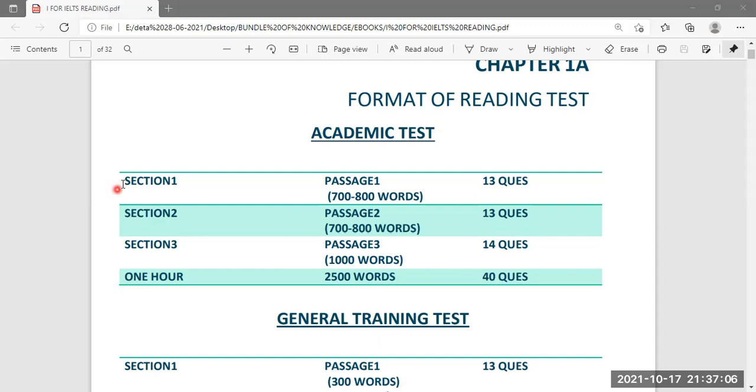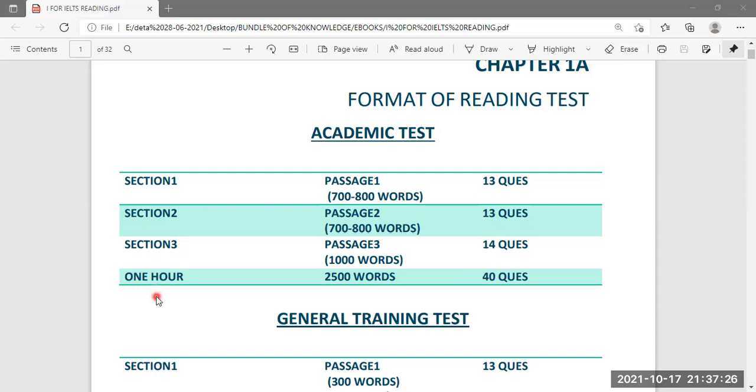Difficulty level increases with the increase in the sections. Like when you go from section 1 to 2, section 1 is the easiest, section 2 will be having moderate difficulty, and section 3 will be the most difficult part.